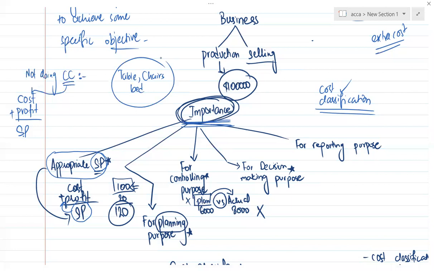And obviously wood is used in my business, glue is used, nails are used, and other materials are used. If I am not doing cost classification, I am not seeing how much glue or how many nails have been used on tables, how much on chairs, and how much on beds.